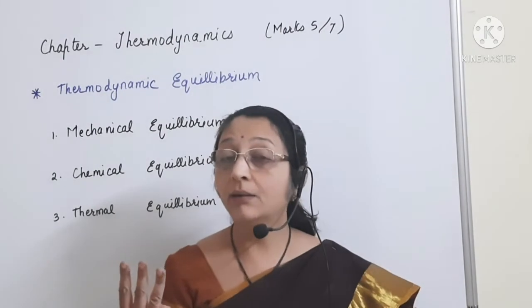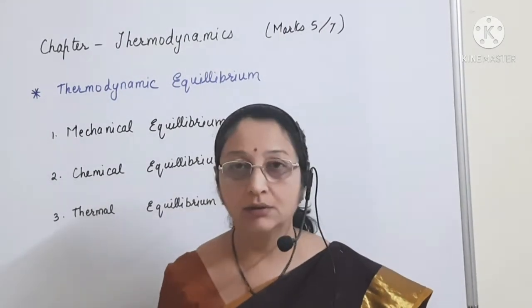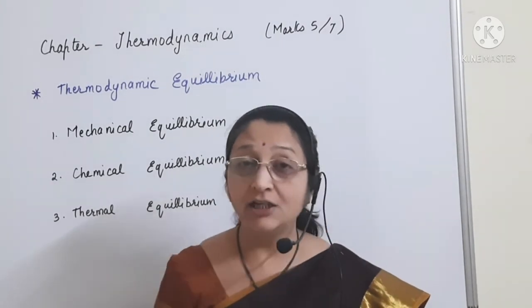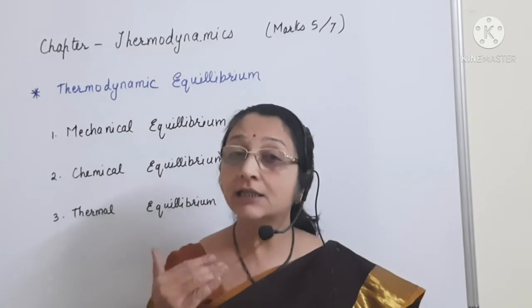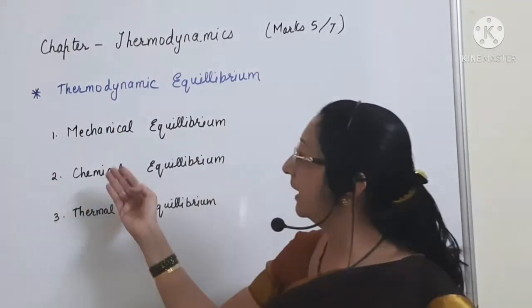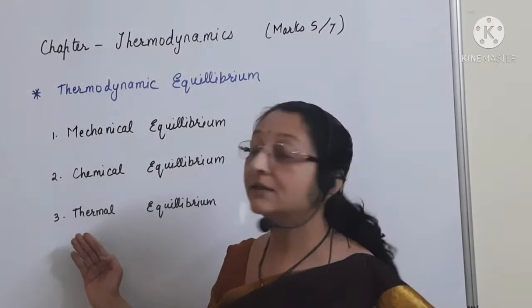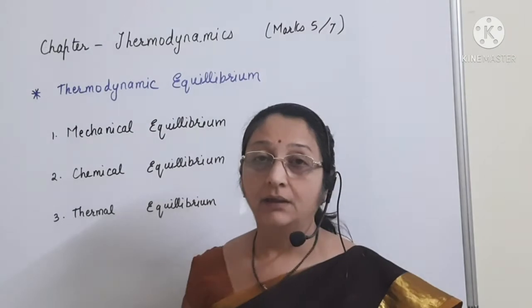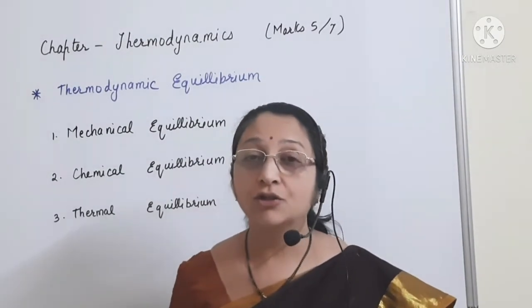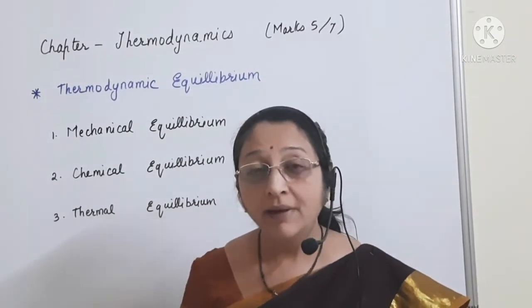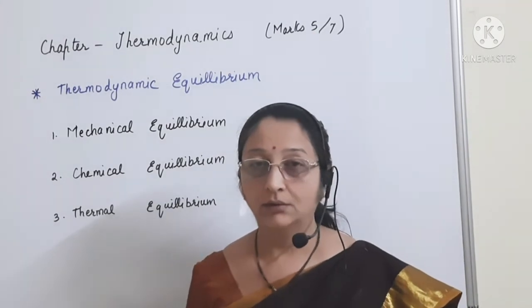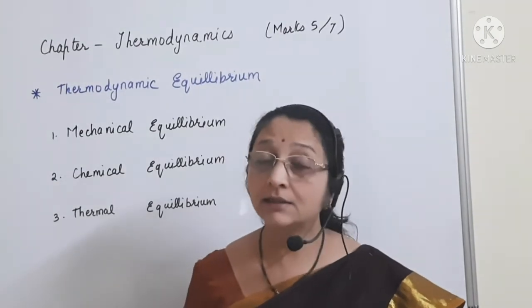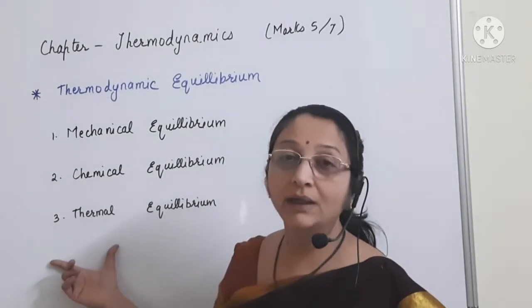Third is the chemical composition of the system is the same throughout and it is not changing with time. So if all these conditions are satisfied, then the system is said to be in chemical equilibrium. Now, the next is thermal equilibrium. As the name suggests, thermal, that is, when the temperature of the system remains constant throughout and it does not change with time, then the system is said to be in thermal equilibrium.